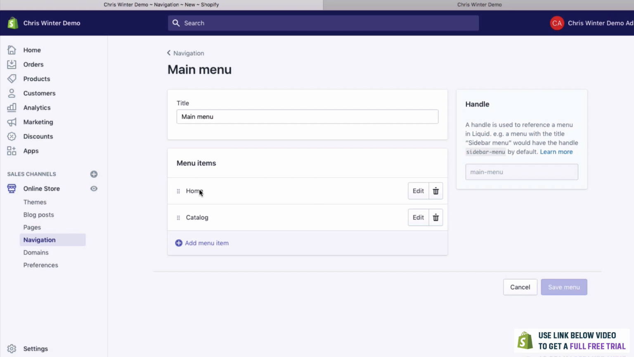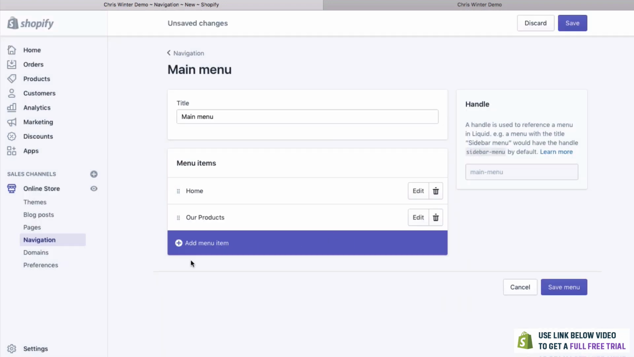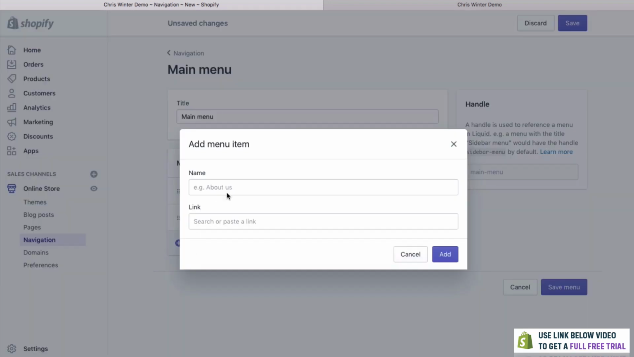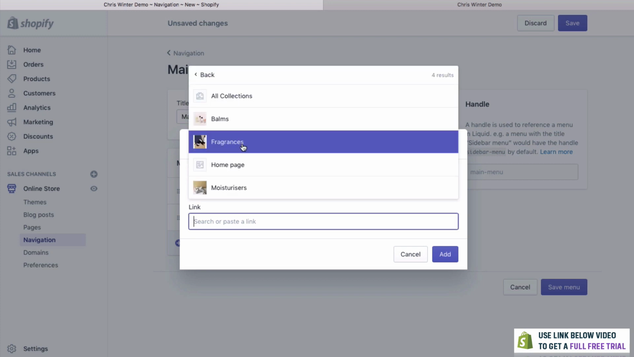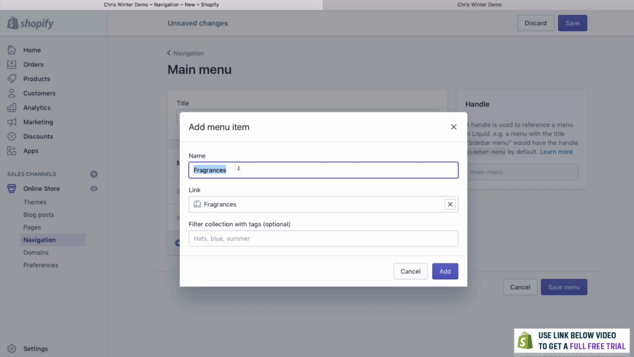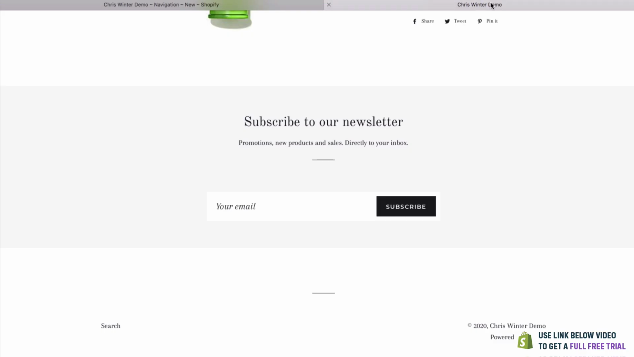You can see we currently have a home link and a catalog link. And the catalog link is essentially all of the products. If you want to edit what it's called, you just simply click Edit. And we can say Our Products. Click Apply. I would like to also maybe link directly to one of our collections. So let's say we want to link to fragrances. We'll do that. It's auto added it in. Click Add. We'll click Save Menu and see if this is updated on our site.